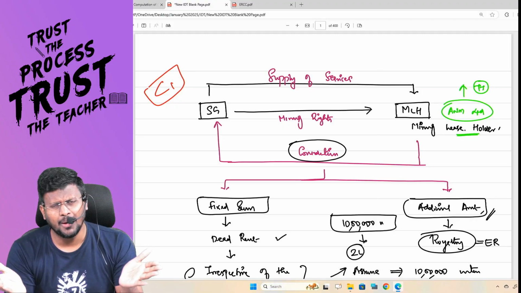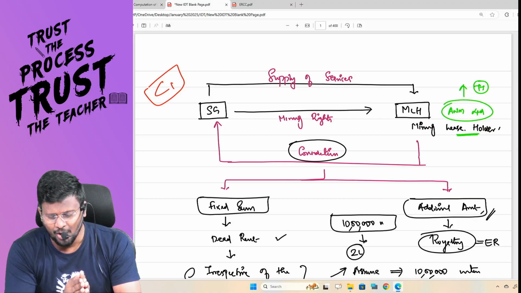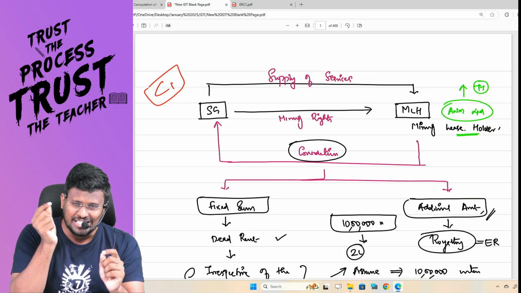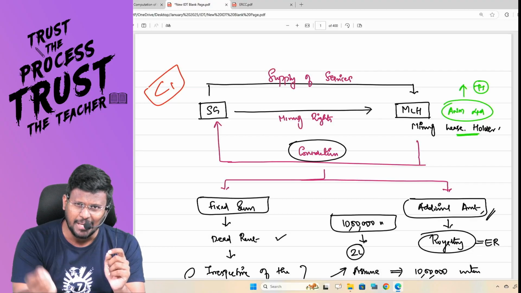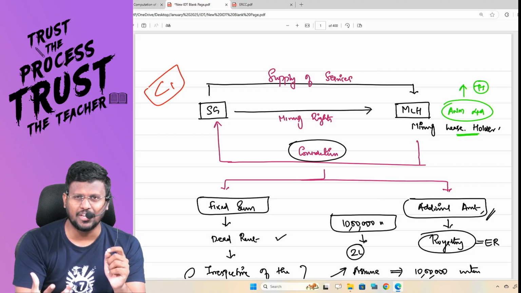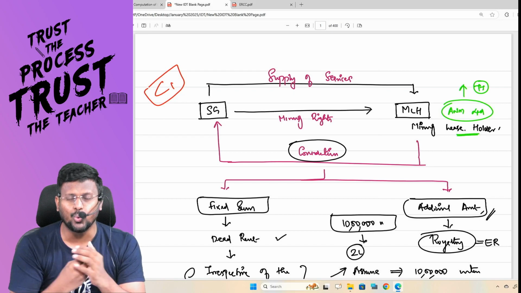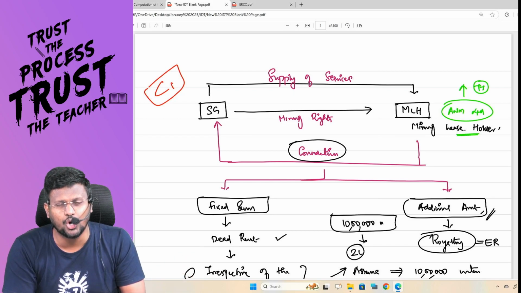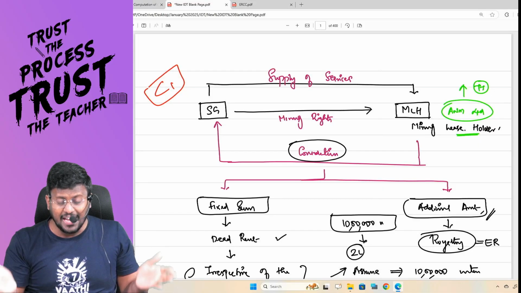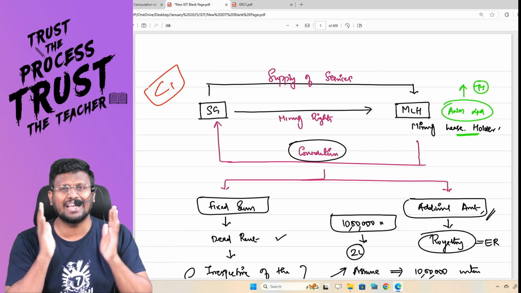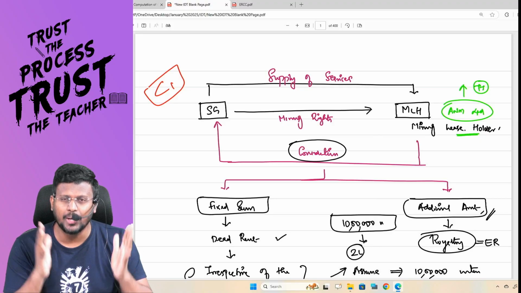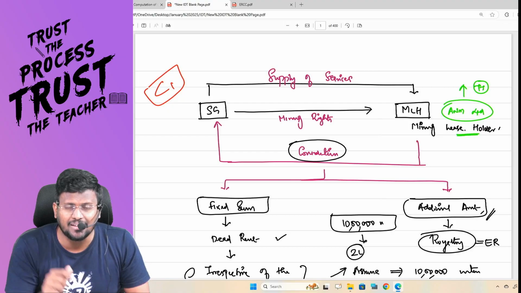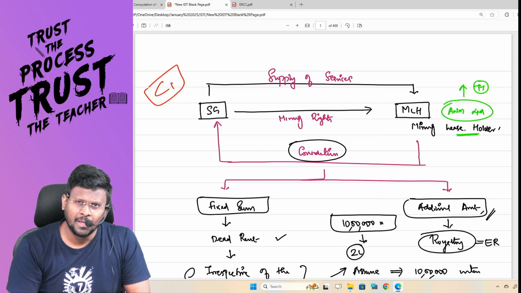But you tell me, practically will the A&M Limited or the mining leaseholder disclose the real number? Because when they disclose the real number, if they really mined 12 lakhs or 13 lakhs or 15 lakhs, for that extra amount, they are supposed to pay extra royalty to the government along with the GST on reverse charge basis. So generally, every company will try to hide the actual amount of mining. But government has to keep on watching that company, how much they are mining.